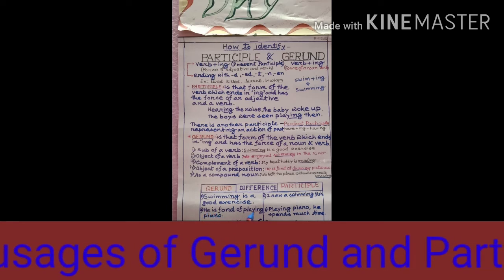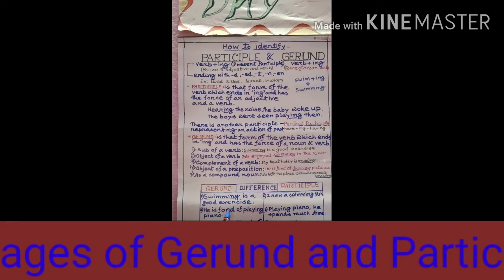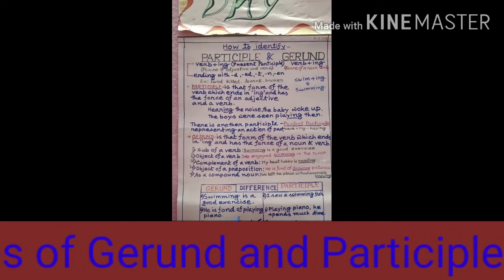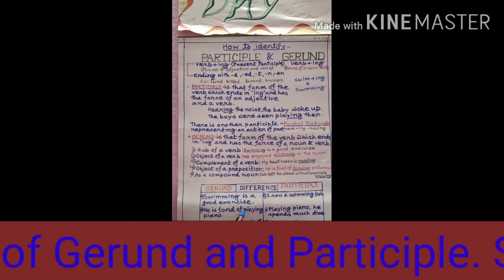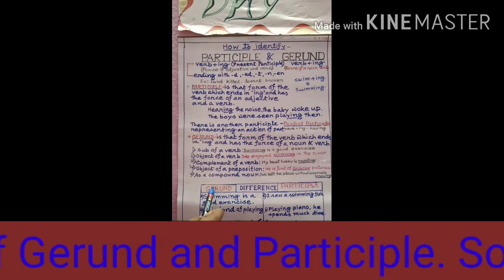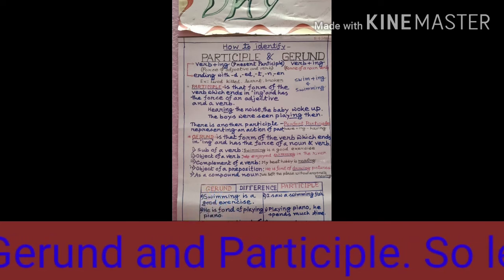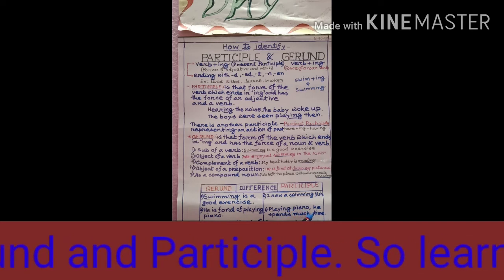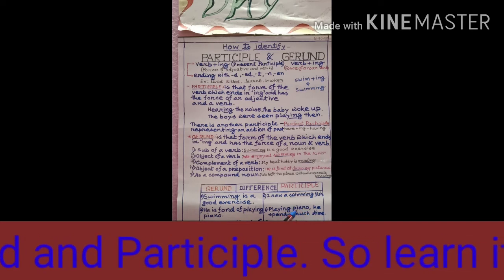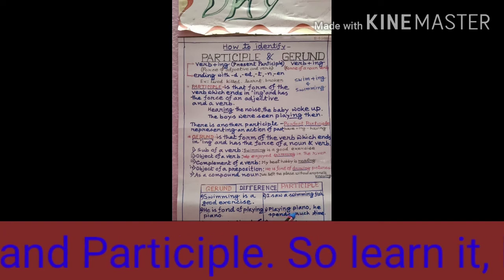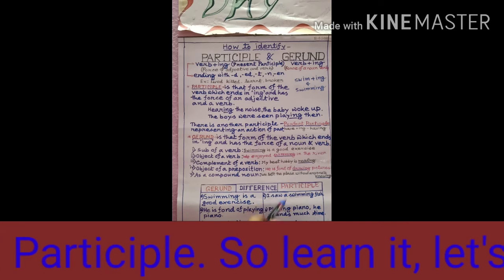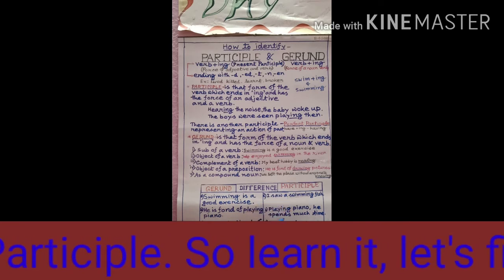And next, he is fond of playing piano. What is he fond of? He is fond of playing piano. So here playing is used as gerund. And next, playing piano, he spends much time. How does he spend much time? He spends much time playing piano. So here playing is the participle, and it has the force of an adjective.